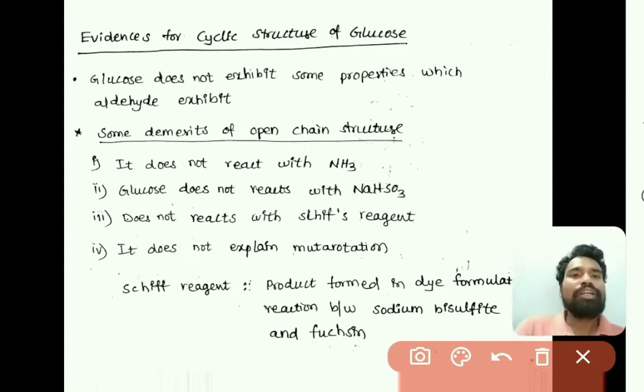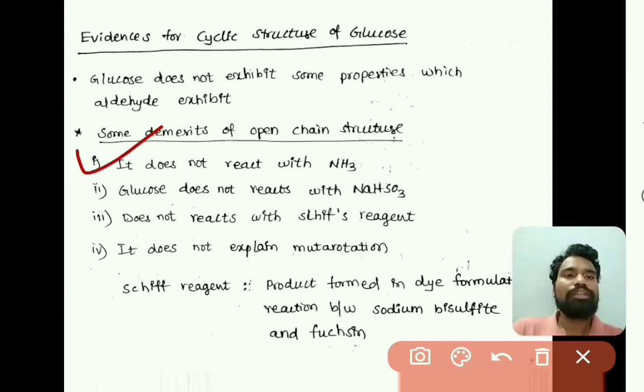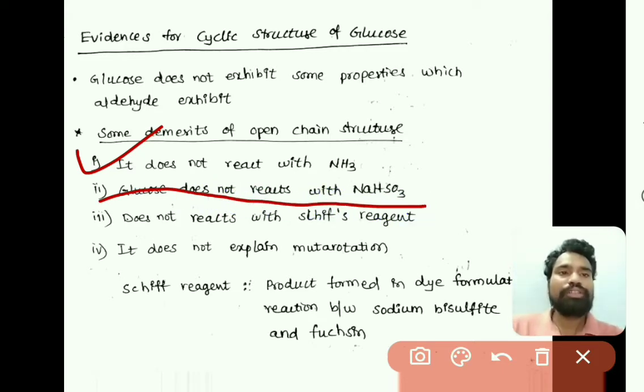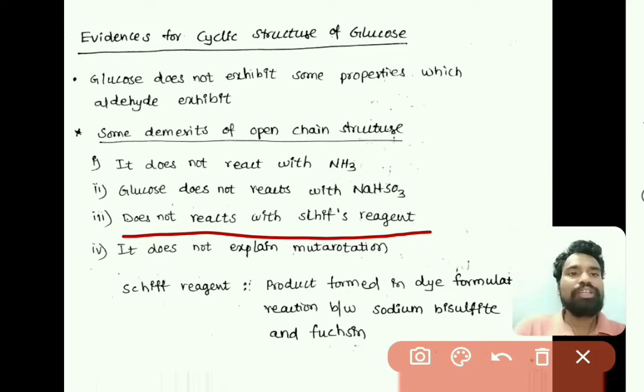So what are the demerits of the open chain structure? As glucose has a free aldehyde group at the first carbon, it has to react with ammonia, but as per the observation it is not reacting with ammonia. Glucose also does not react with sodium bisulfite, that is NaHSO3, and glucose is not reacting with Schiff's reagent, though it has a free aldehyde group.